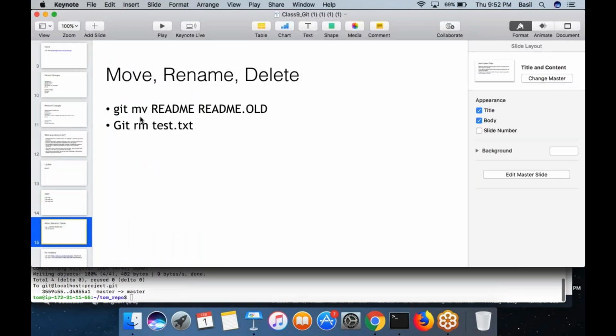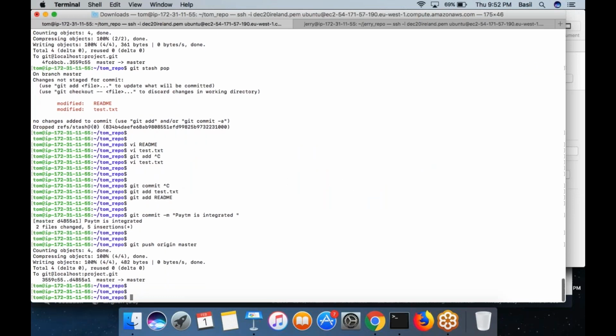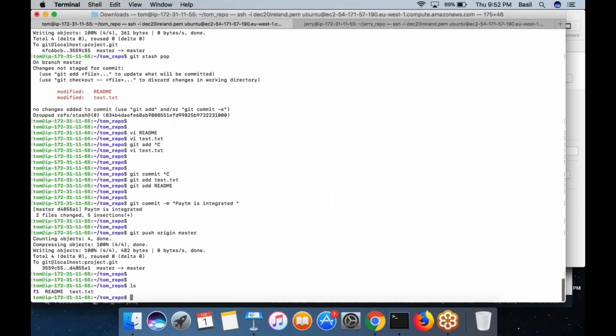And then you can have the operations like move, rename, and delete. Basically, if you want to rename a file or delete a file, you can use one of these syntaxes. Then you can do the commit, right? So let's say I have a file test.txt and I want to rename that file.